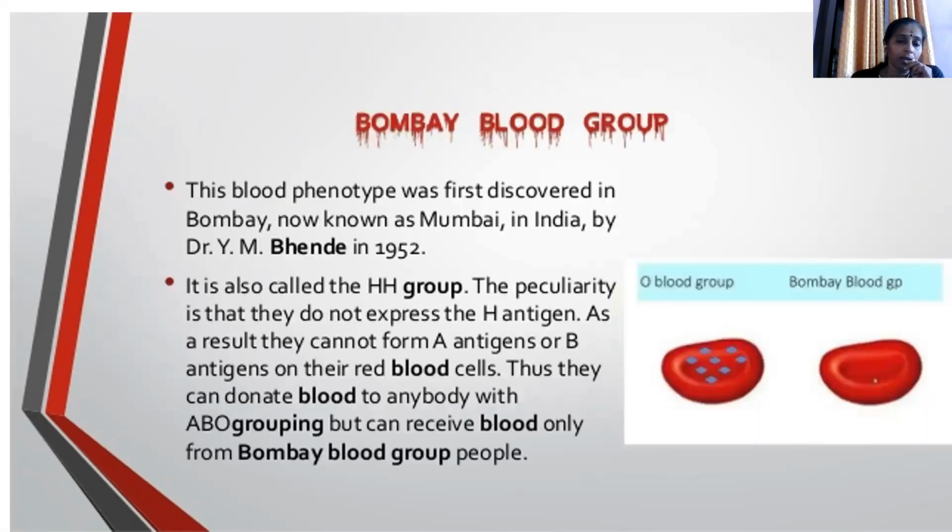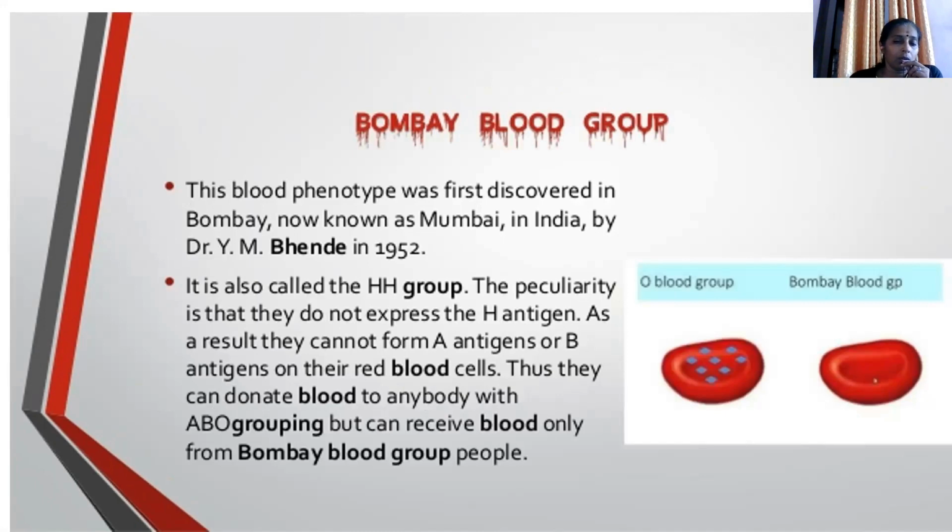In addition to that, there is another blood group called the Bombay blood group. This is a blood phenotype first discovered in Bombay, India, by Dr. Y.M. Bhende in 1952. It is also called the hh blood group or Bombay blood group, particularly because it does not express the H antigen. Generally, on top of RBCs, if they express the H antigen, that is a normal blood group.